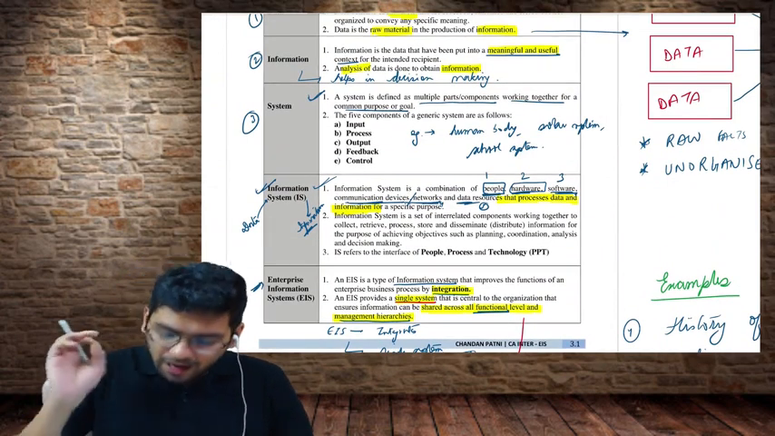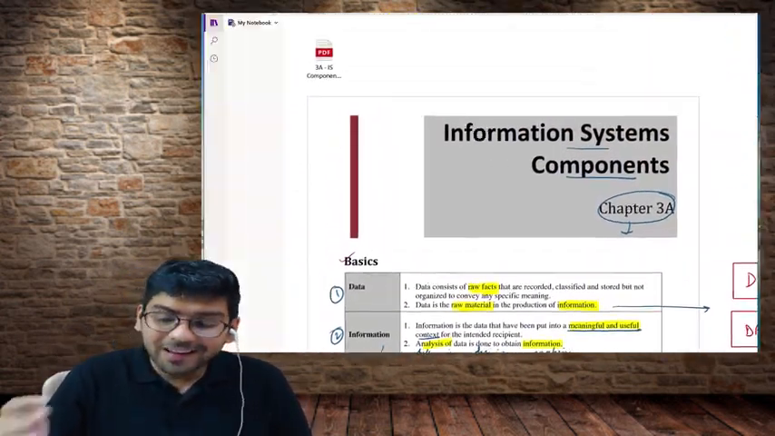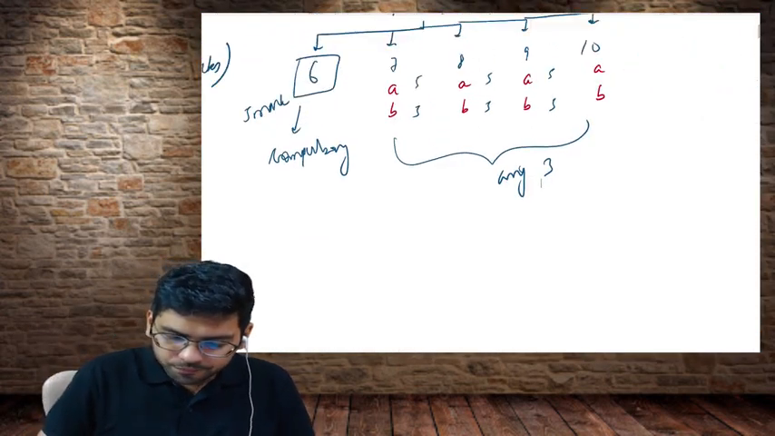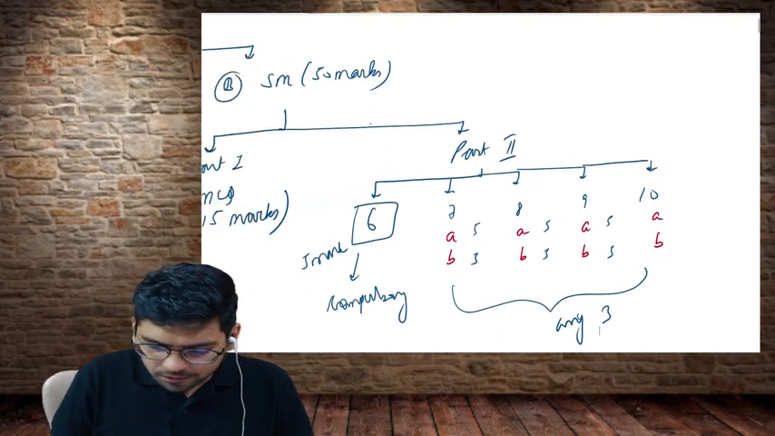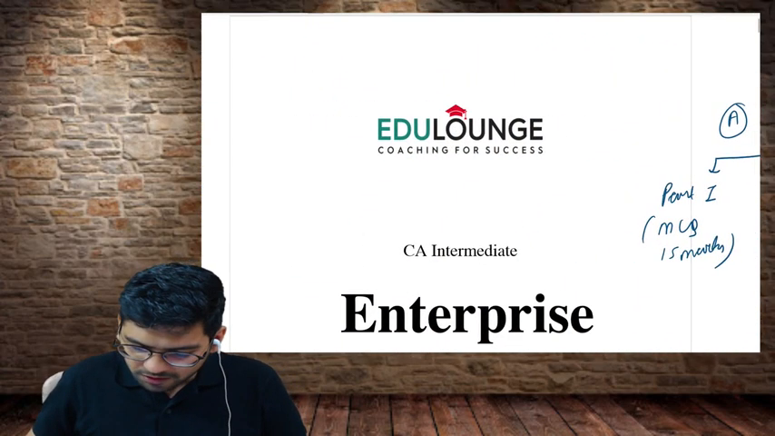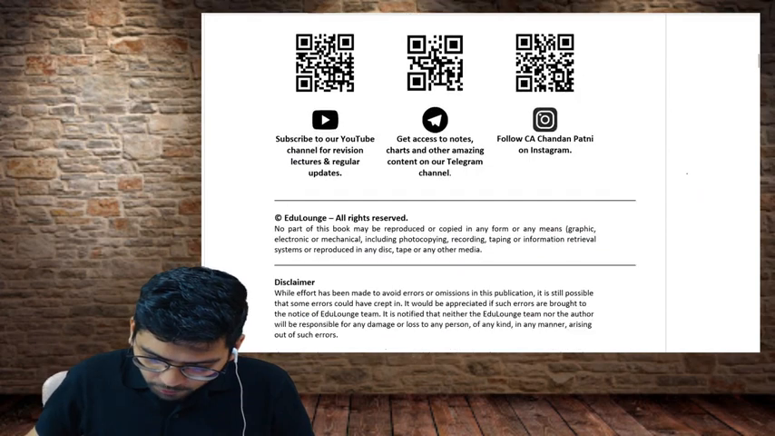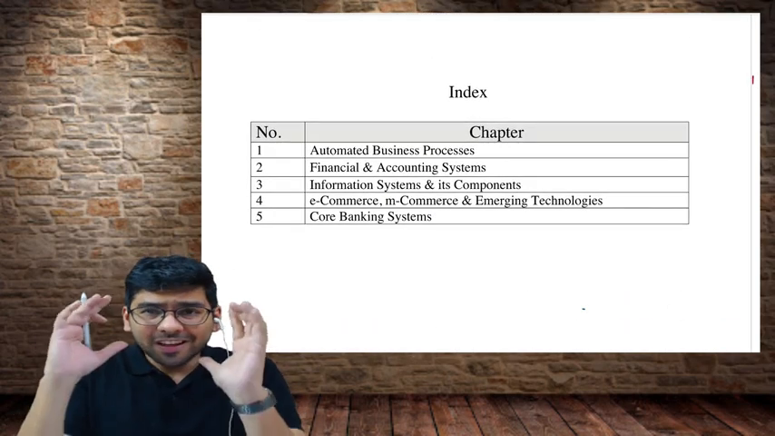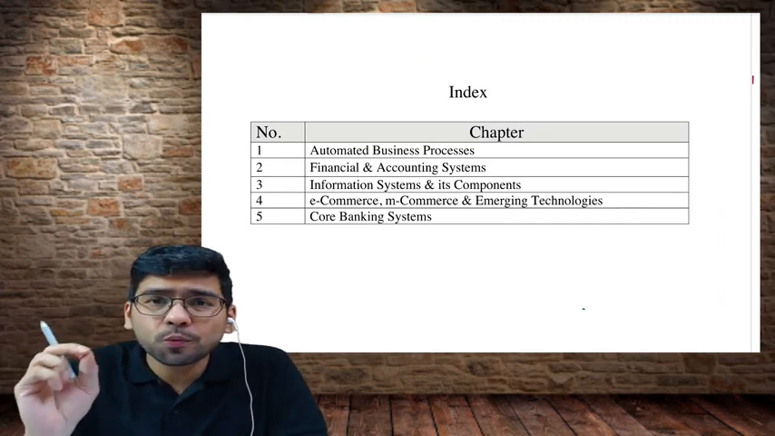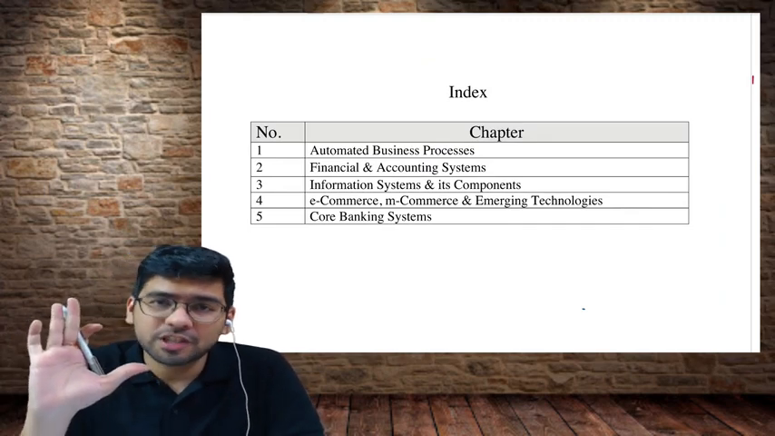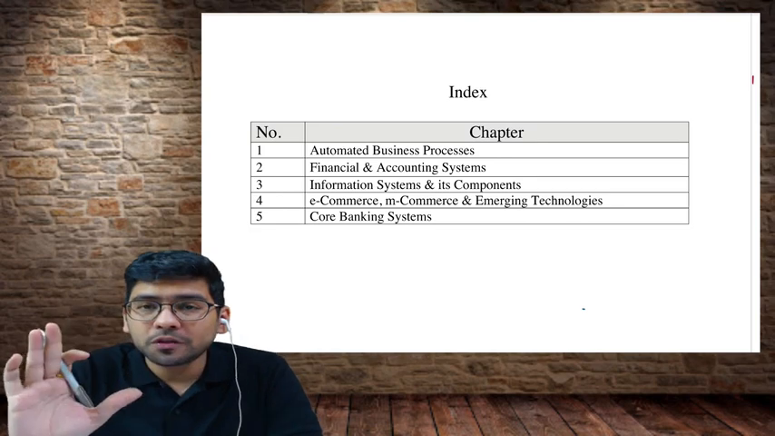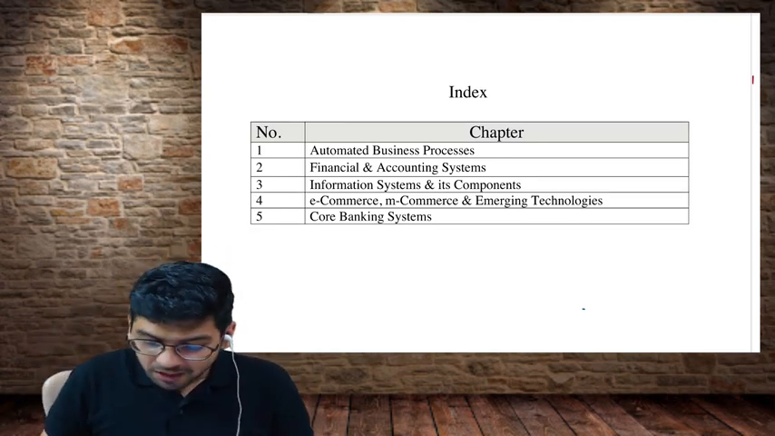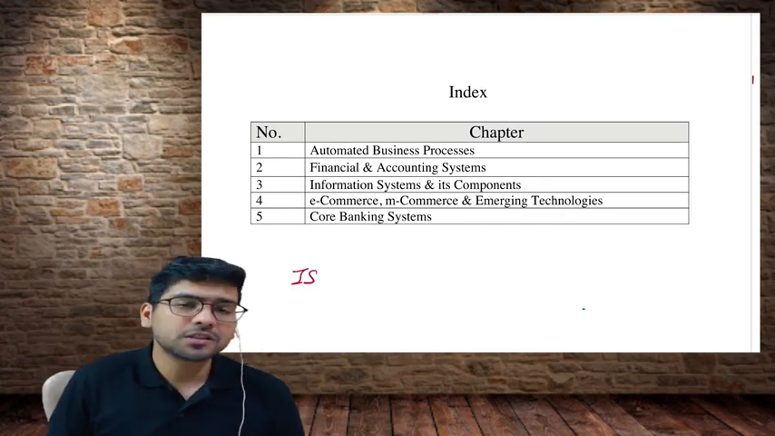I have told you, and now I just want all of you to come to the index page. Yes, this is the EIS book, and I want all of you to go to the index part. In this particular subject, we have to cover 5 different chapters. I told you this is enterprise information systems, so first we are going to learn about different information systems.